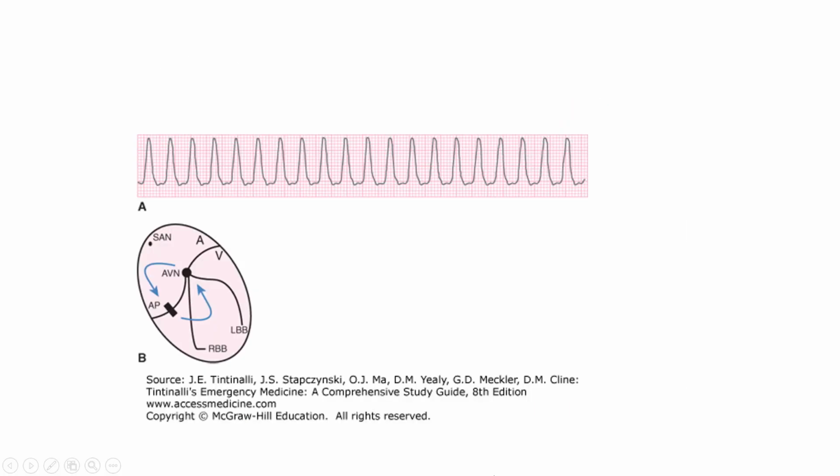Here we can look at this rhythm strip and see a very wide complex tachycardia. This, of course, is going to be an SVT associated with WPW, and this is the antidromic reciprocating tachycardia, where the impulse comes down through the accessory pathway, back up through the ventricles and the AV node, and that retrograde conduction creates this wide complex tachycardia.